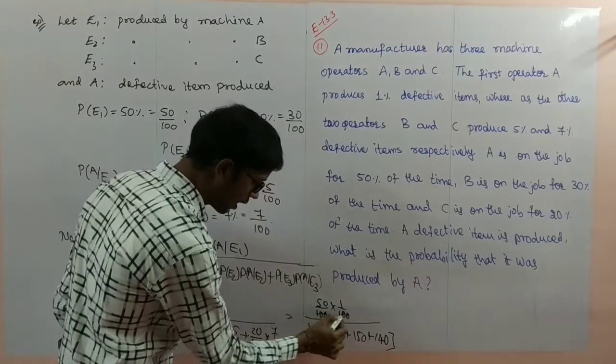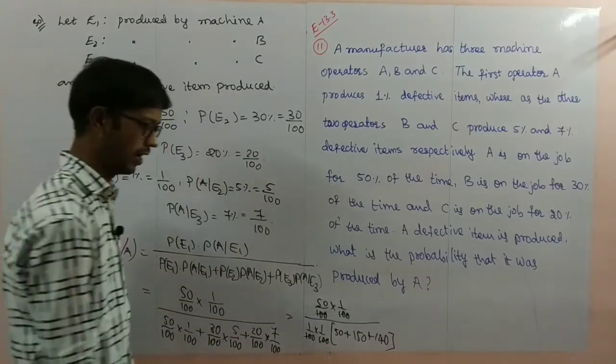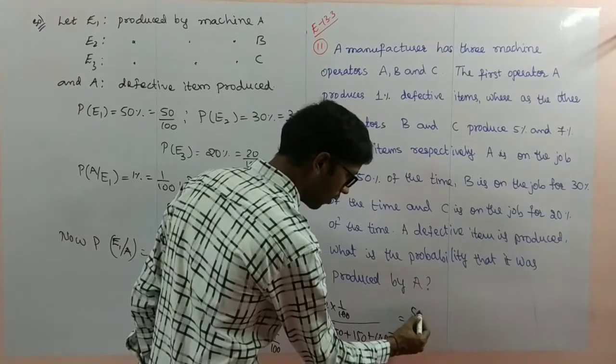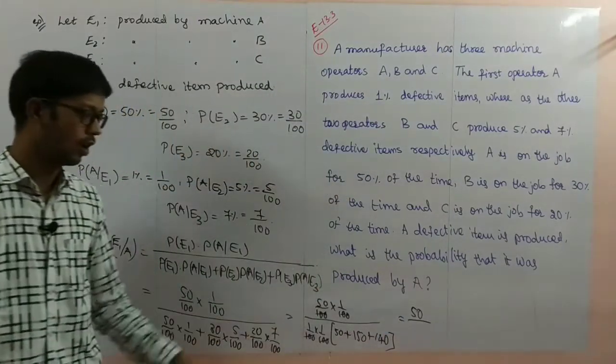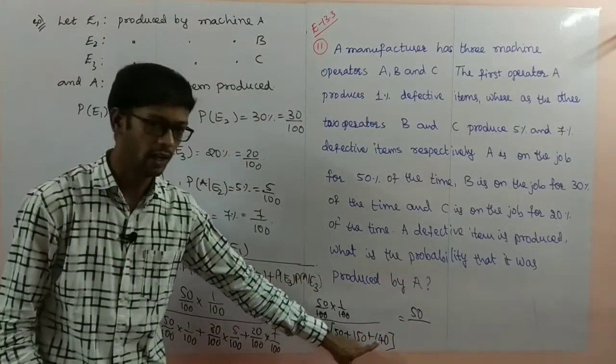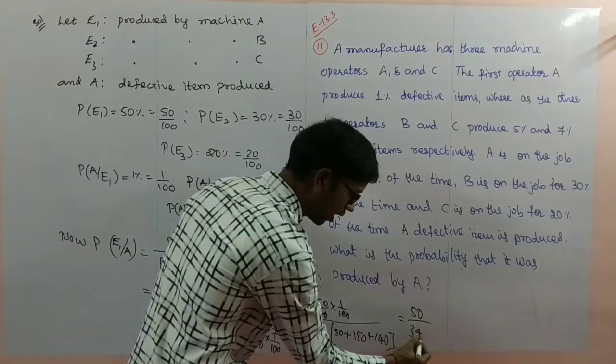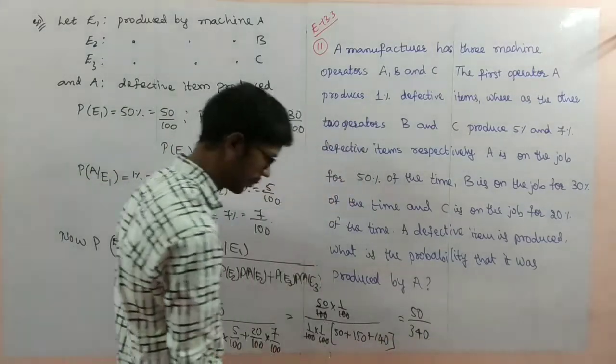Here the 100s cancel. So the remaining is 50 by 340.